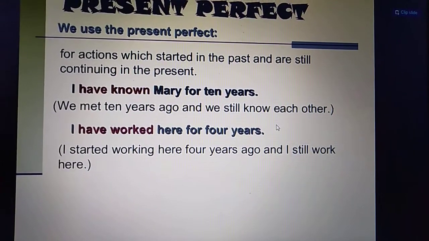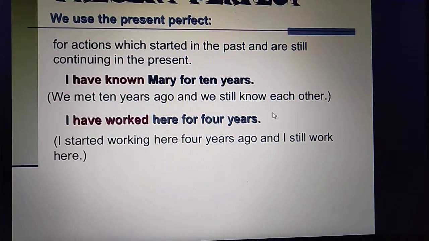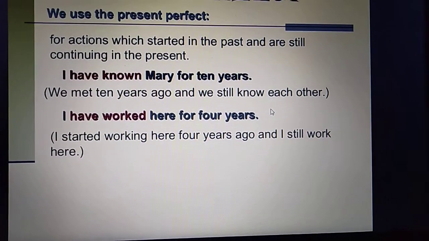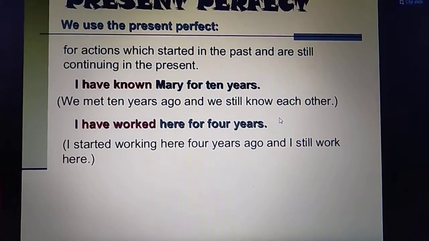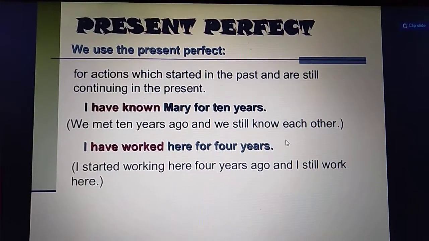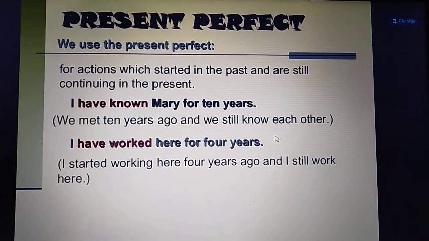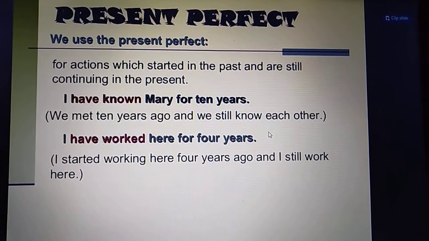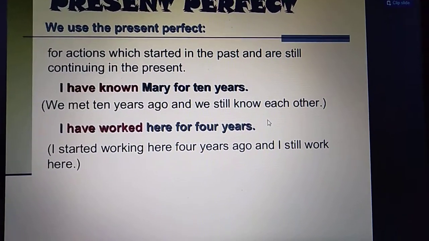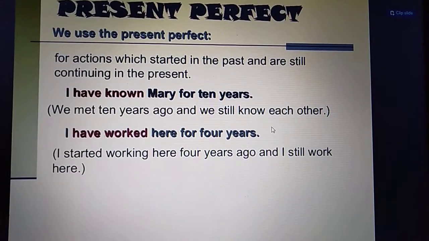So it means that they met 10 years ago and they are still friends, or they still know each other. Clear? So this is that the action started in the past and it's still continued. For example, if you have a friendship with someone and it's been 11 years of that friendship, you would say that we became friends, we are friends for 10 years. It means that in the past you became friends and still you are friends and it's been 10 years of your friendship. Clear बच्चे?